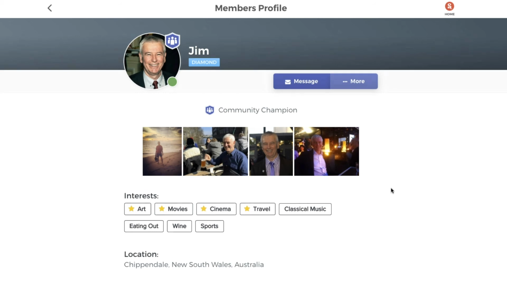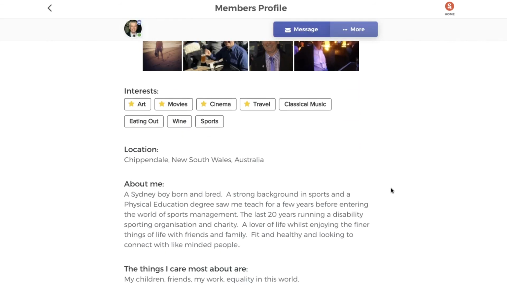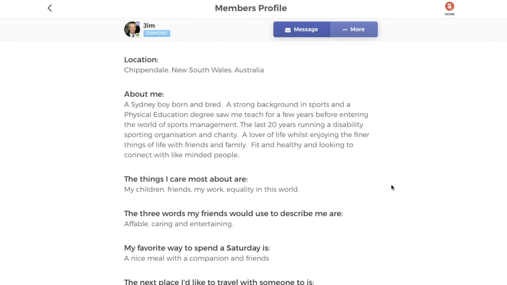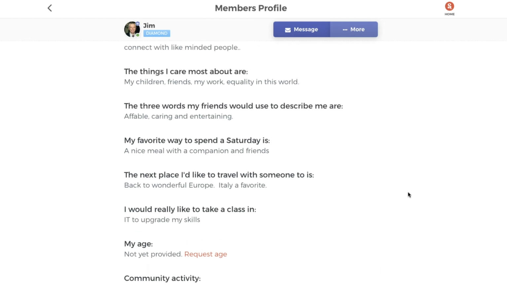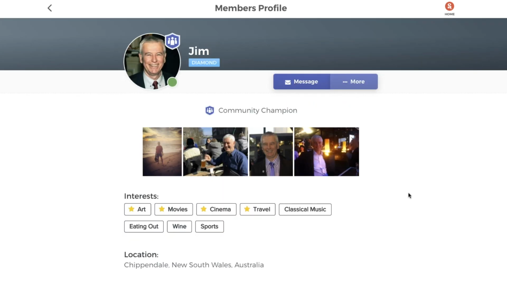You can see Jim here, he's a community champion. He's been a great member of the community for a long time, done a lot for other members, added photographs to his profile, described himself, all that sort of thing. It makes the profile look fantastic, and it means that more people reach out to connect with him on Stitch. Now, the reason profiles are important is as you engage in the community, you can look at other people's profiles if that's your thing, but actually a big part of Stitch is engaging with other people at events and activities. And that's where you get to meet other people, and having their profile, either before the event or after the event, lets you check out a little bit about their background, and it lets you know you've got something in common.